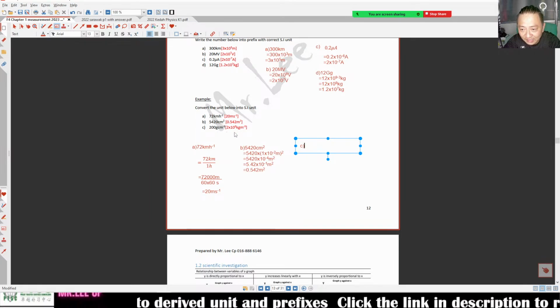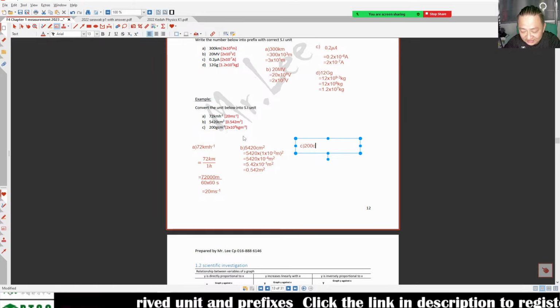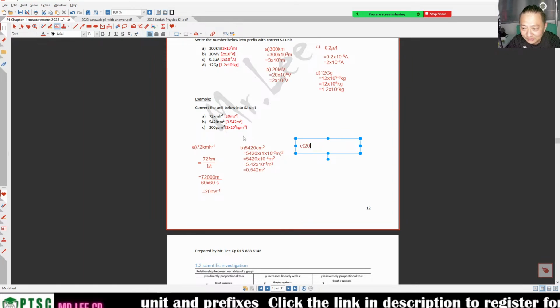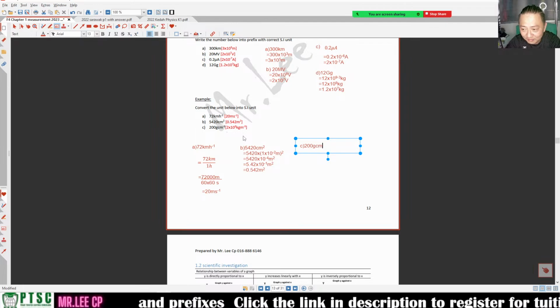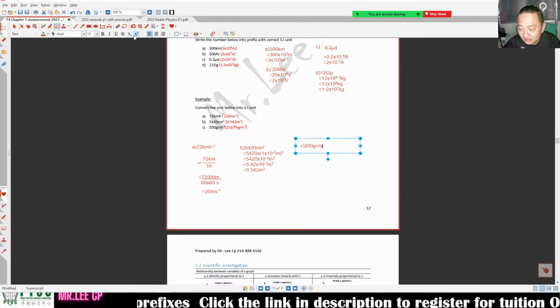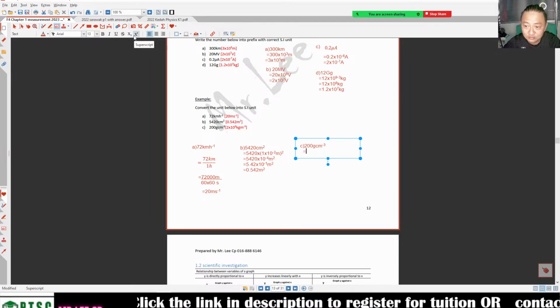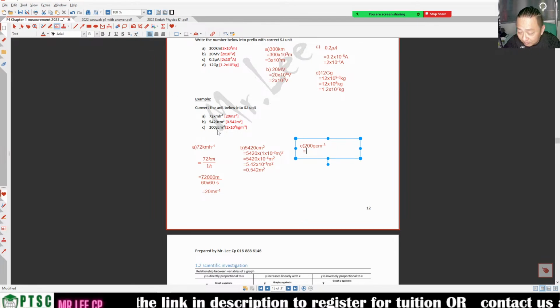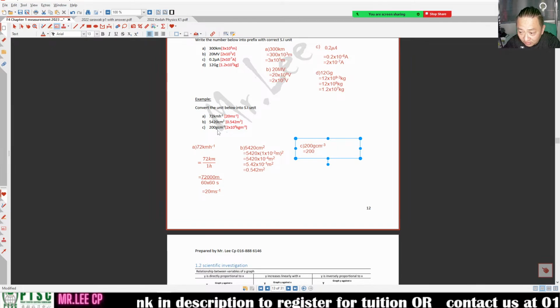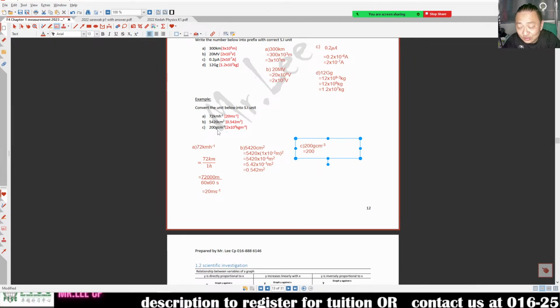200 gram cm minus 3 is equivalent to... 200 gram. I want to change it to kg, right?